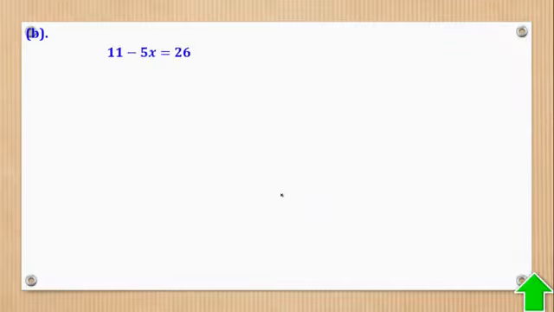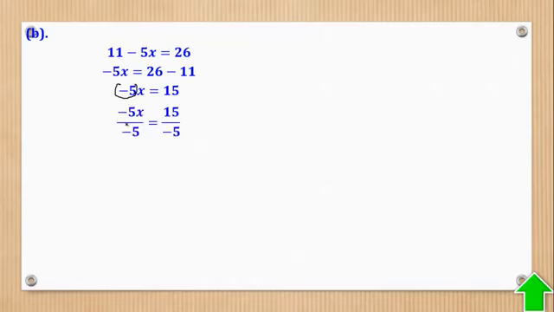This part we are given that. The first thing to do is to isolate. So take this constant, this side, it was positive, it becomes minus. Then simplify or collect like terms. So this gives you 15. Then the coefficient is -5, so we are going to divide both sides by -5 to come up with x equal to -3, because 15 divided by -5 gives you -3, and that's the answer they wanted.